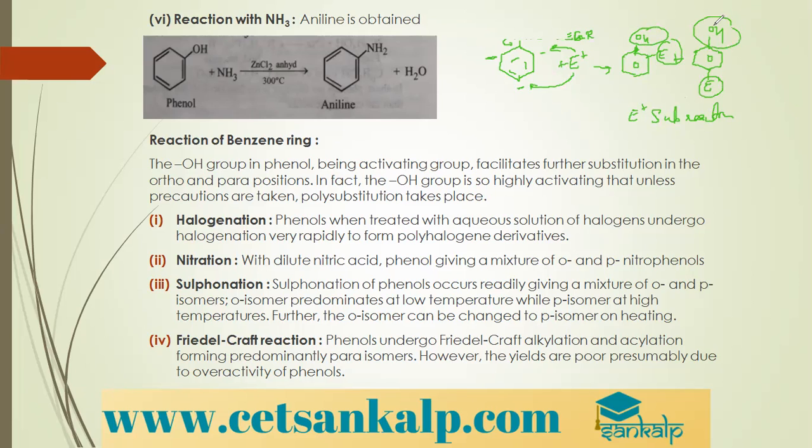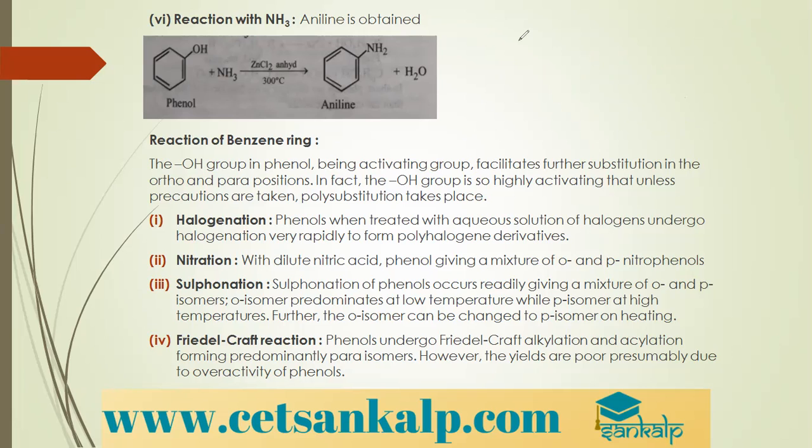Then, which are the reactions? Halogenation, nitration, sulfonation, Friedel-Crafts reaction. So these are obtained. In halogenation, phenols, when treated with an aqueous solution of halogens, very rapidly form polyhalogen derivatives. In nitration, with dilute nitric acid, phenols give a mixture of ortho and para-nitrophenols.